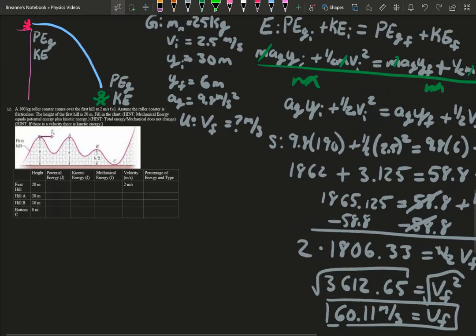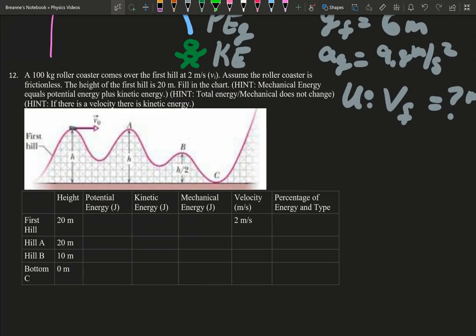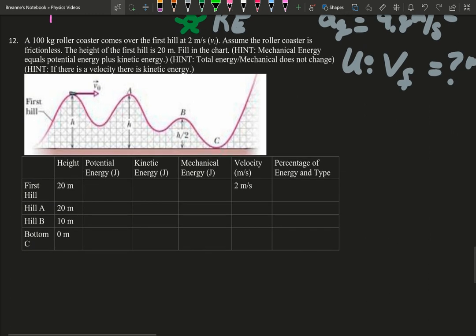There you go. We're almost done. Last one. So we have a chart. We can figure out our potential energy, our kinetic energy, our mechanical energy, our velocity, and the percentage of the energy and type. So don't forget that your gravitational potential energy is just mass times acceleration of gravity times height. Your kinetic energy equation is 1/2 mv squared. Your mechanical energy equation is your kinetic energy plus your potential energy.